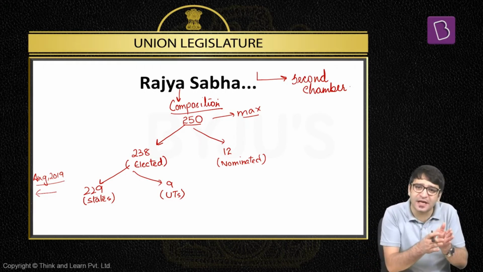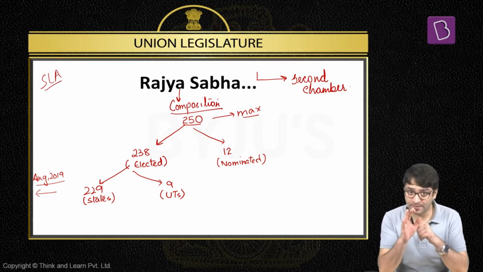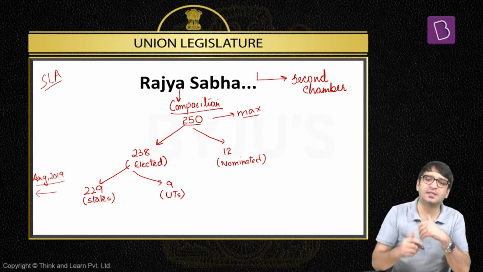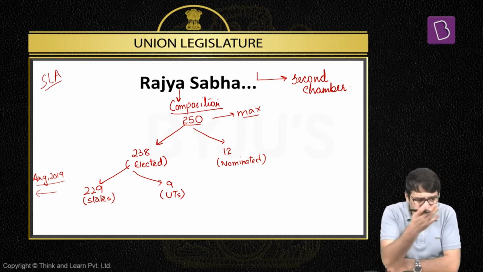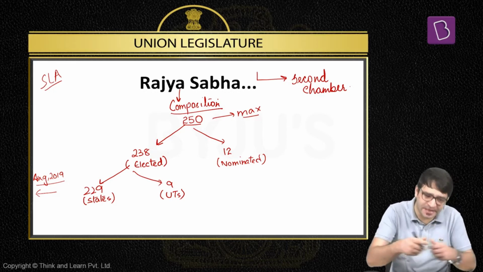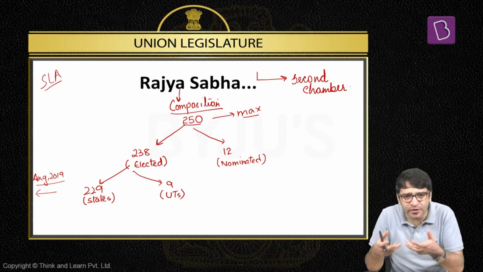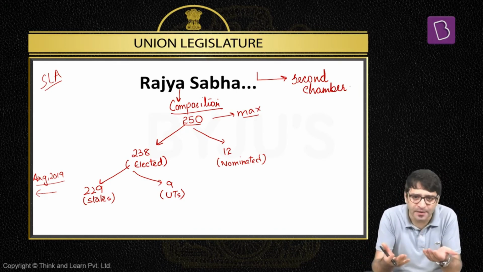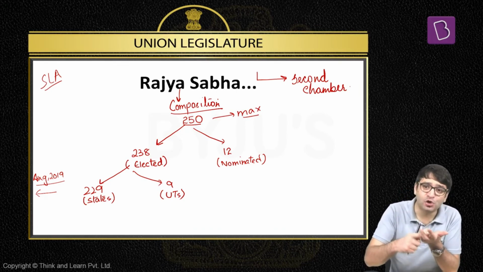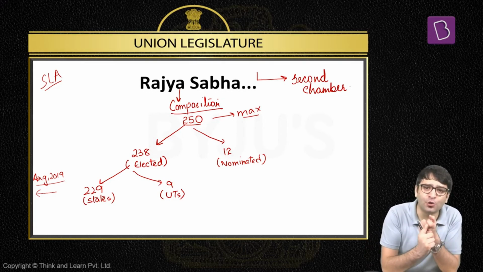And these MPs to Rajya Sabha are elected by the state legislative assemblies. Remember this point. If 238 are to be elected to Rajya Sabha, who will elect them? Legislative assemblies. That means MLAs who are there in legislative assemblies, they will vote and they will get these MPs elected to Rajya Sabha. But what about union territories? There are only 3 union territories right now where we may have a legislative assembly. Delhi has a legislative assembly, Puducherry has a legislative assembly, Jammu and Kashmir will have a legislative assembly. That means not all union territories have legislative assemblies.